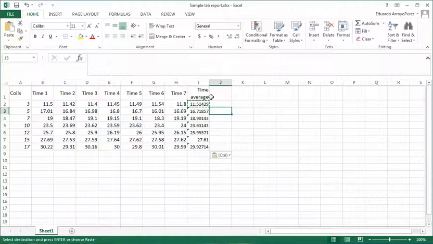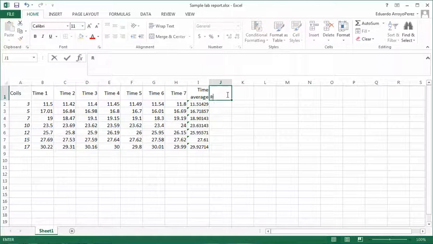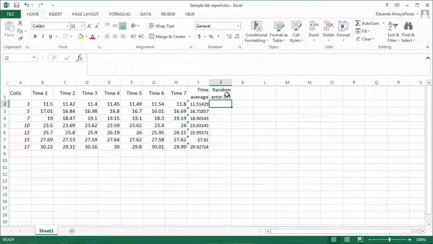Now the next thing that I'm going to need to plot is the random error. So random error in T. Now to calculate the random error, remember there's several ways to do this. You could do max minus mean divided by square root of n. I'm going to do this using the standard deviation and then dividing by the square root of the total number of values, which in this case is 7. But you will have to do it with 5 or whatever number you're using.